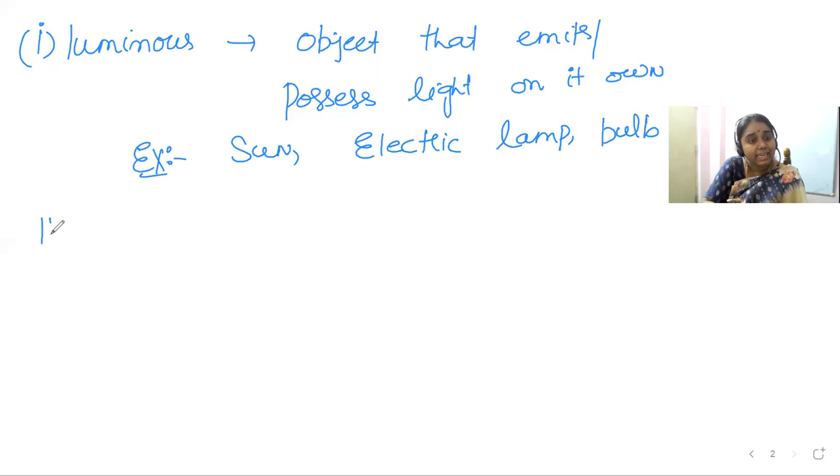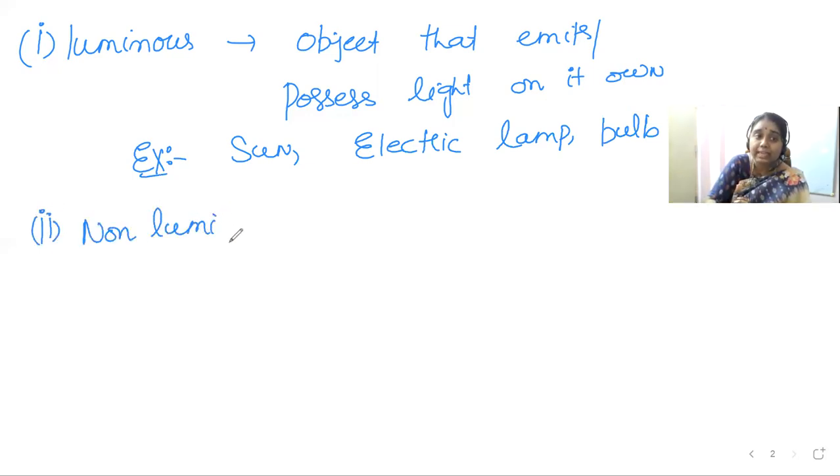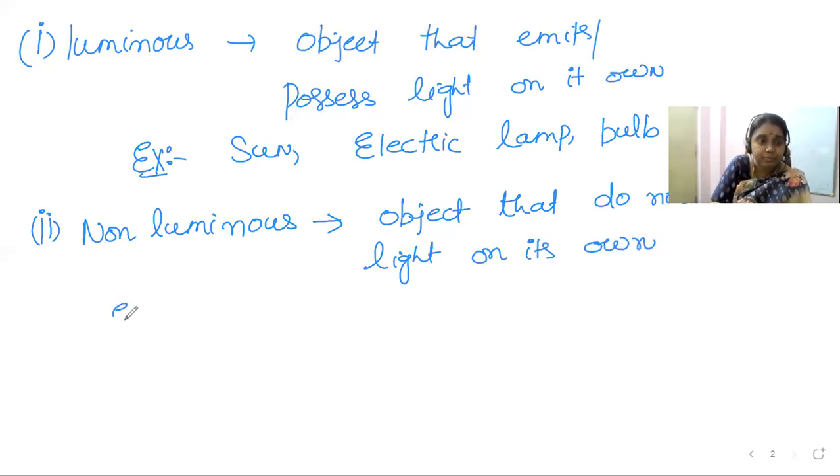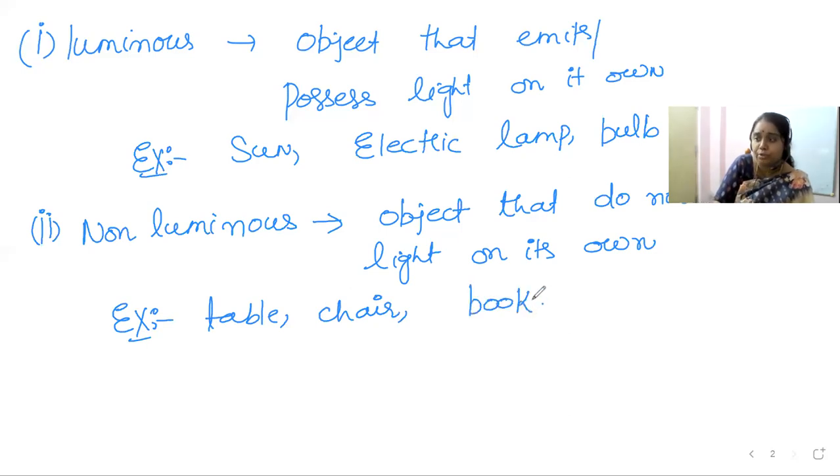Now the second category of objects is non-luminous. That means they do not have light on their own. An object that does not emit or possess light on its own comes under non-luminous objects. For example, a table, a chair, a book, or any object which does not have light on its own. All these are non-luminous objects.